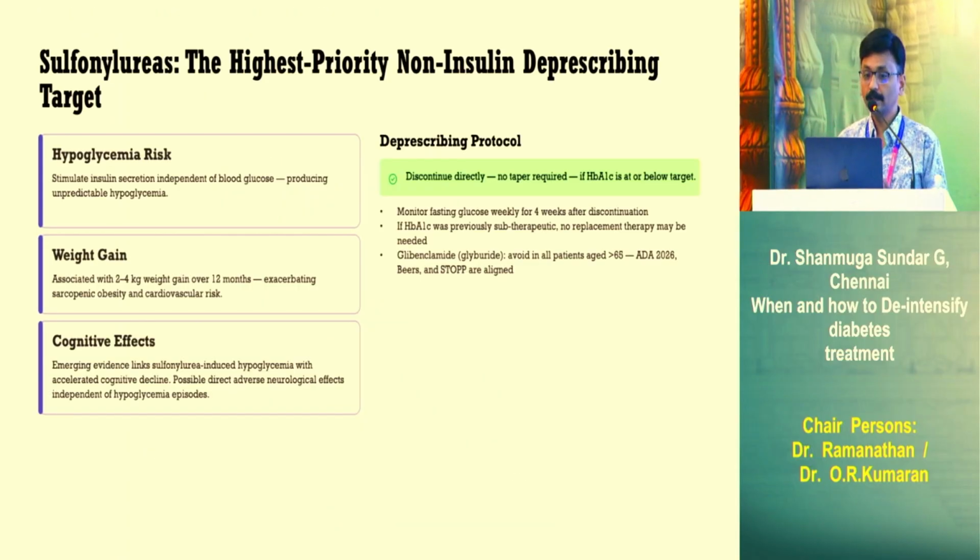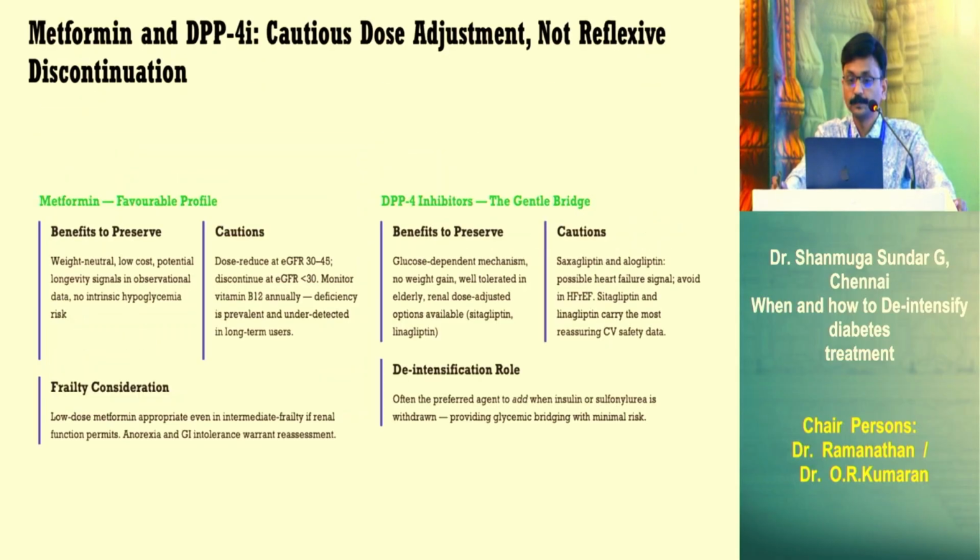Sulfonylurea, as I told, is the highest priority for non-insulin de-prescribing because hypoglycemia risk is more, weight gain is more, and data are evolving that sulfonylurea-induced hypoglycemia can accelerate cognitive decline. So definitely sulfonylurea should be stopped if the patient is developing hypoglycemia. Discontinue directly, no taper required, if HbA1c is at or below target. And for glibenclamide, most guidelines recommend avoiding it in all patients older than 65 years.